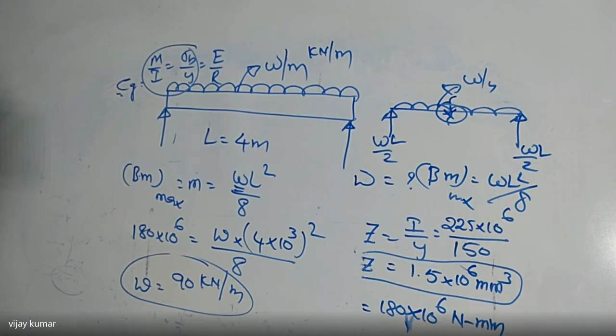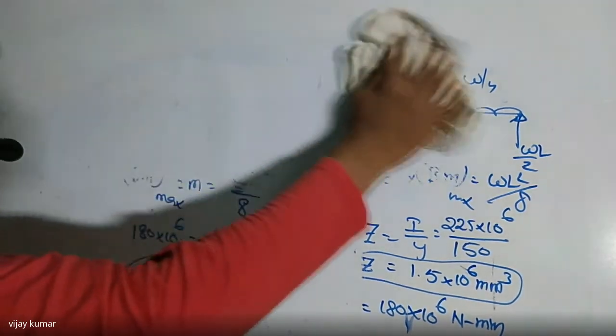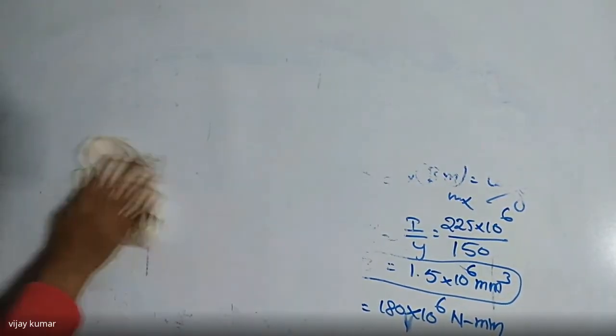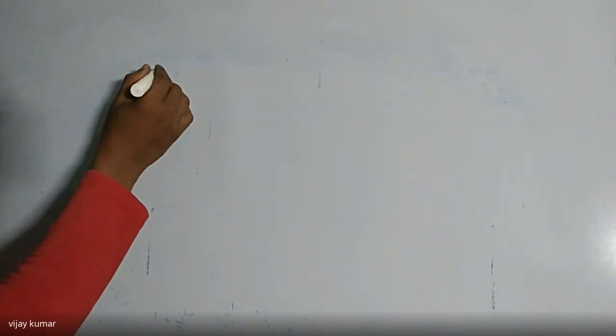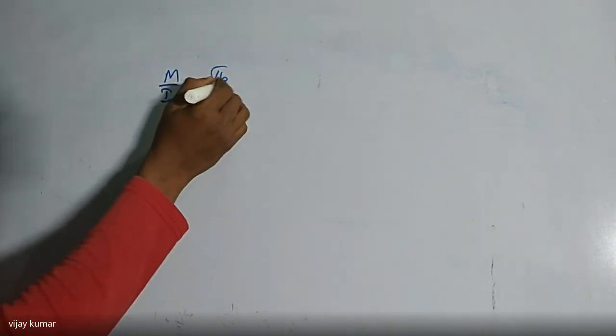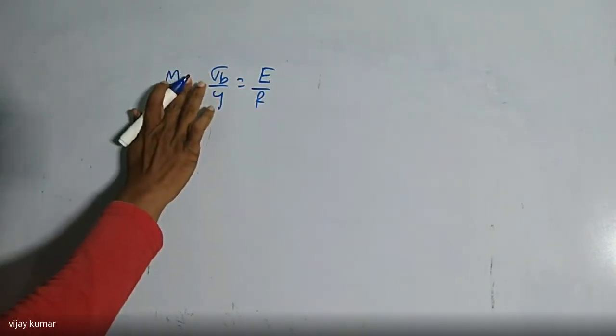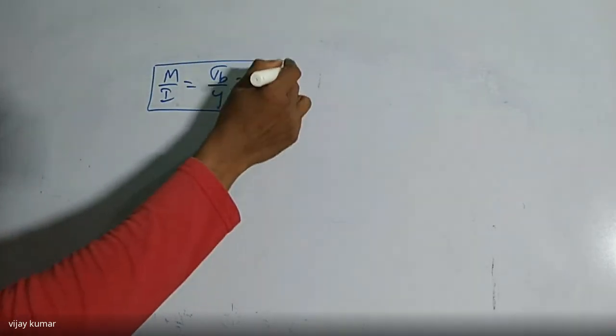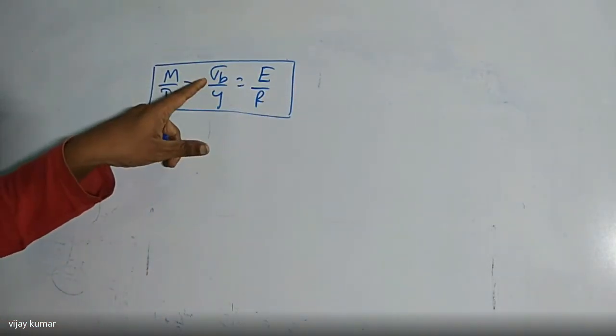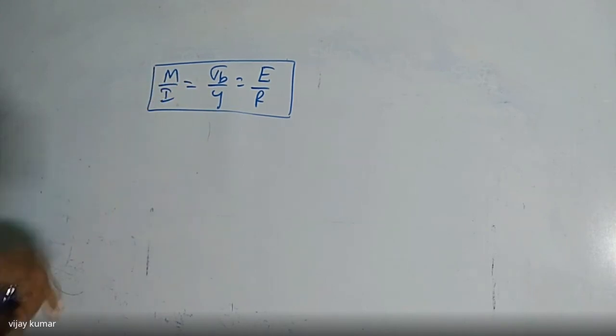All right. So I want to give one more problem on this one. So please try to give the answer for this now. Whatever the problem is given, we can use only one relation, that is M by I is equal to sigma b by y is equal to E by R. This is the basic equation we can use to calculate any value, whether it is R value, sigma b value, M value, or I value. We can find any one very easily. Is it right or not? So I want to give one more problem. Please try to give the answer now.